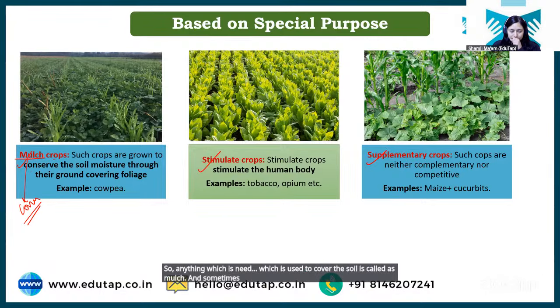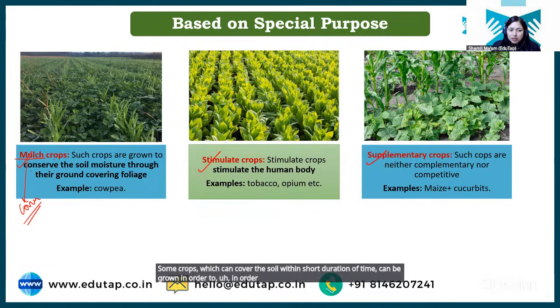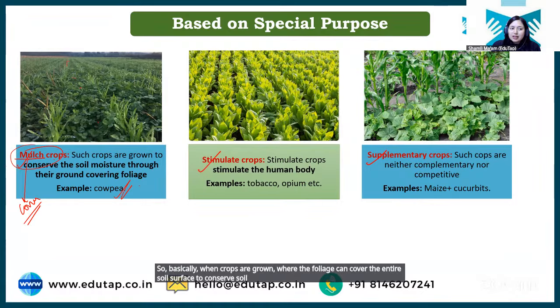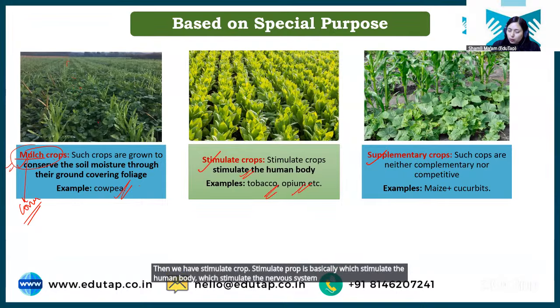And sometimes some crops which can cover the soil within short duration of time can be grown in order to conserve the soil moisture, right? Such crop will be called as mulch crop. Example is cowpea. Okay. So basically, when crops are grown where the foliage can cover the entire soil surface to conserve soil moisture, that crop will be called as mulch crop. Then we have stimulant crop. Stimulant crop is basically which stimulates the human body, which stimulates the nervous system like tobacco and opium, right?